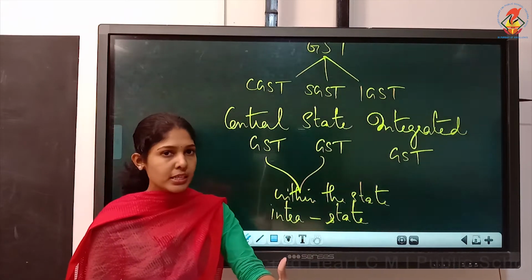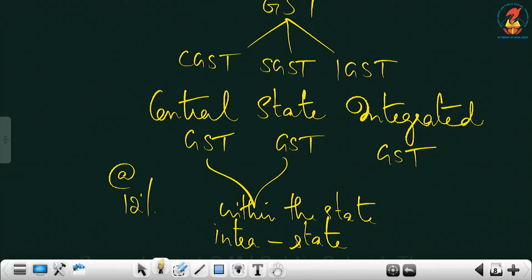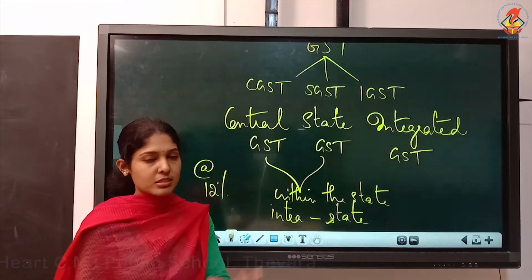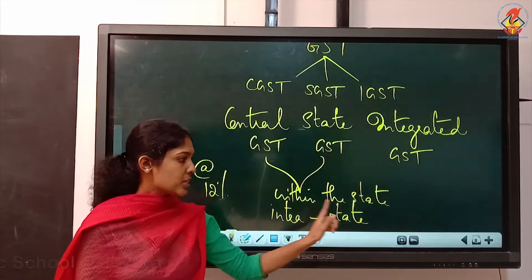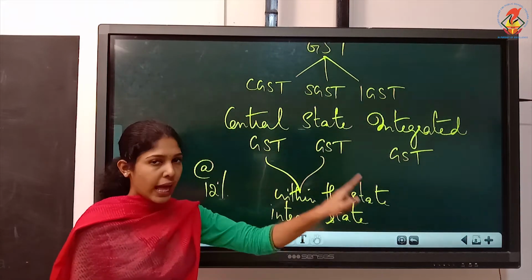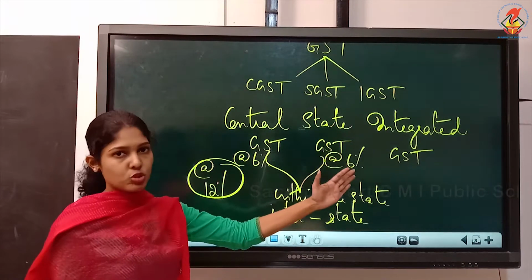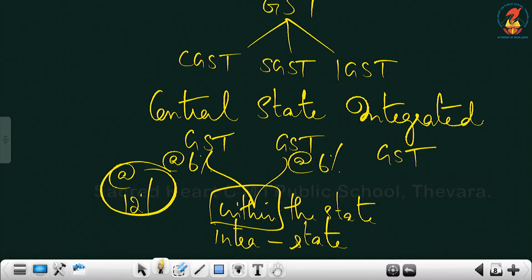Suppose a particular product is to be charged tax at the rate of 12%, that is the GST rate on the item. And the transaction is taking place within the state, or we can refer to it as intrastate. We'll be charging both CGST and SGST at the rate of 6% each. This rate is just an example. Understood? This is how we are charging. So both CGST and SGST will be charged if the transaction is within the state.